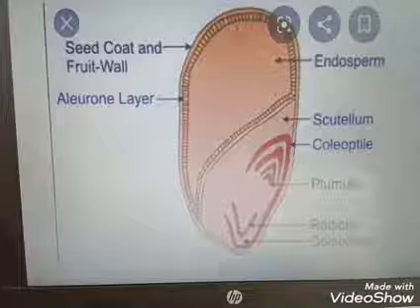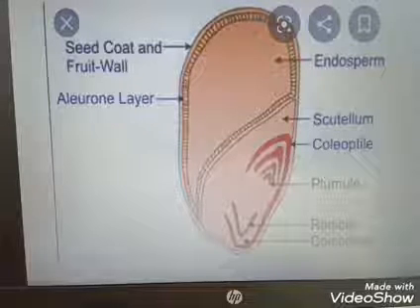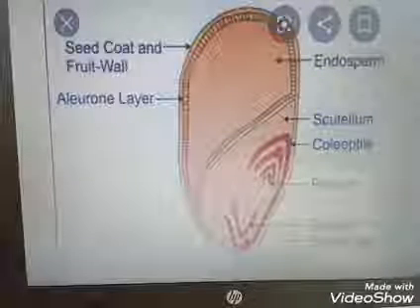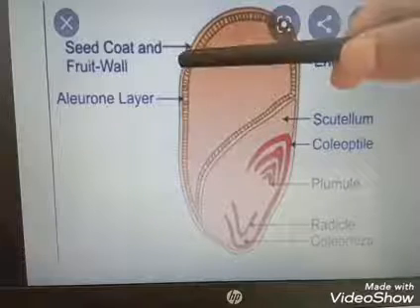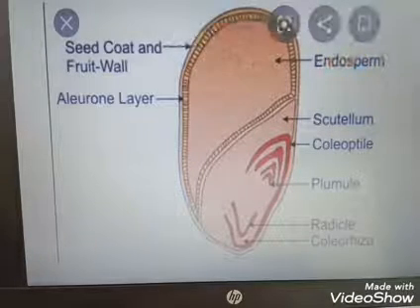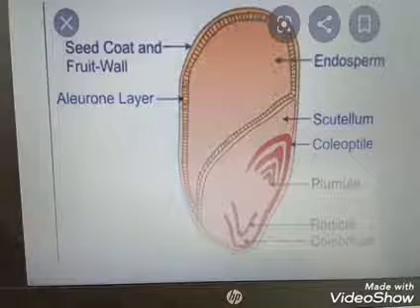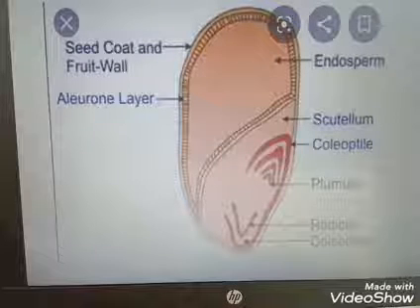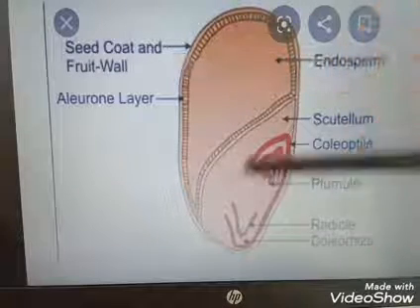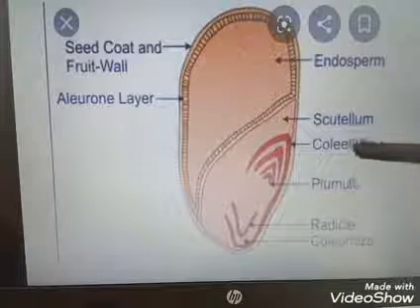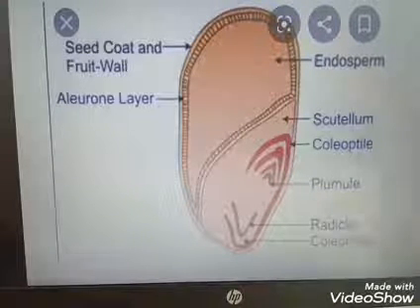I think you are familiar with this picture, last year's picture. This is the enlarged view of the monocotyledon seed. How is the seed coat forming? Integuments are converted into the seed coat. Then the protein-rich layer, aleurone, scutellum, coleoptile, plumule, radicle, coleorhiza.